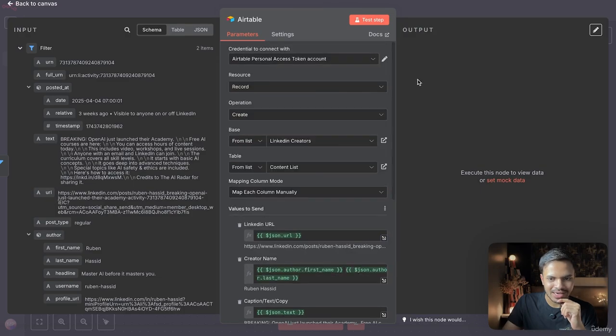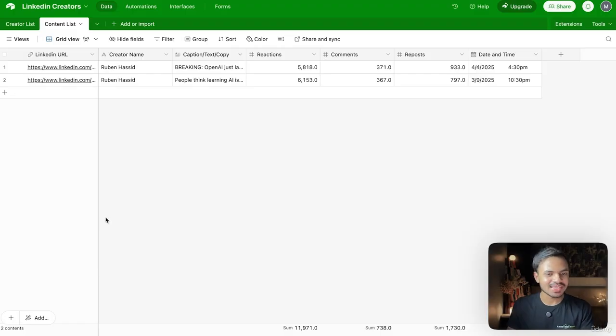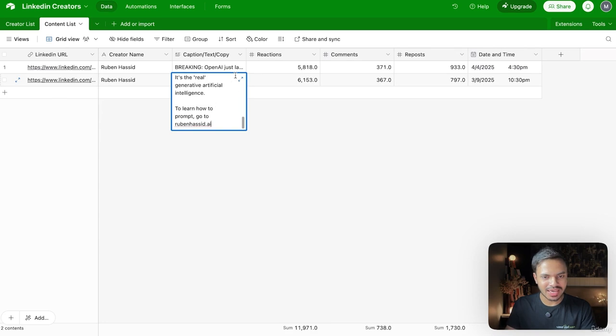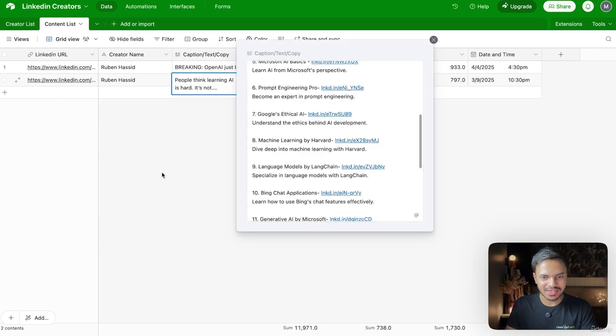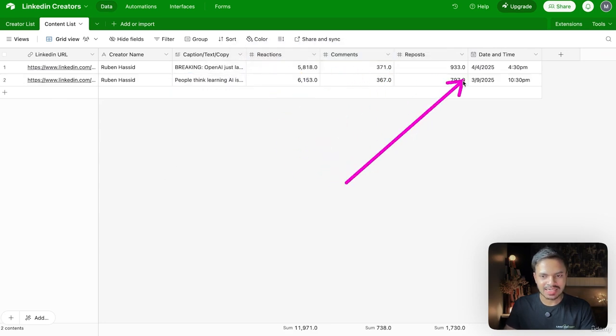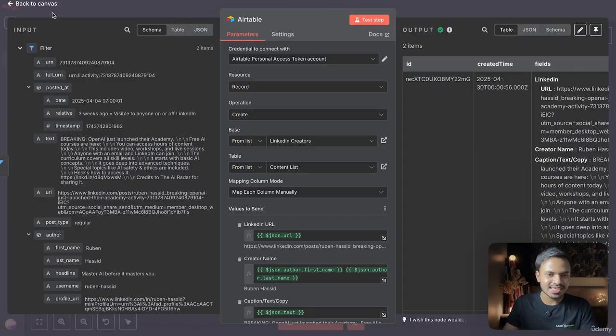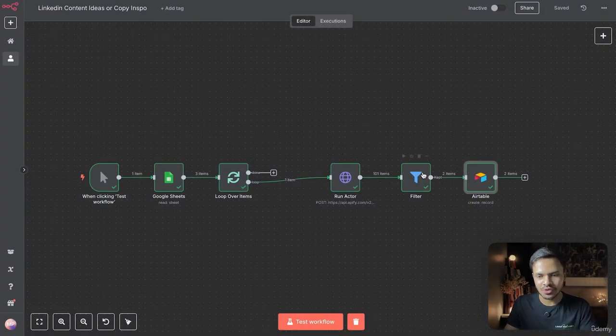Awesome. So let's click on test step. There you go. The LinkedIn URL, creator name, caption or the copy. So I can easily skim and scan the copy here, as well as number of comments, repost, reaction, and date and time. Again, you can format this way better. I'm just showing you as an example. So that's how we can use Airtable inside your n8n workflow as well instead of Google Sheet.